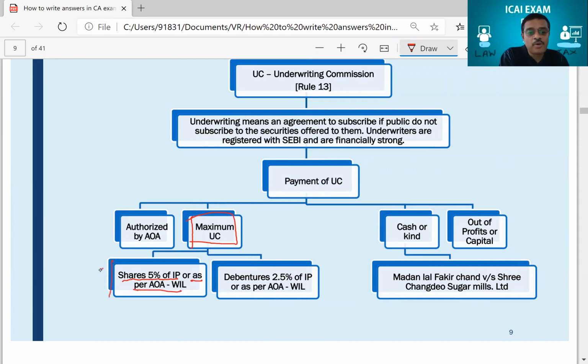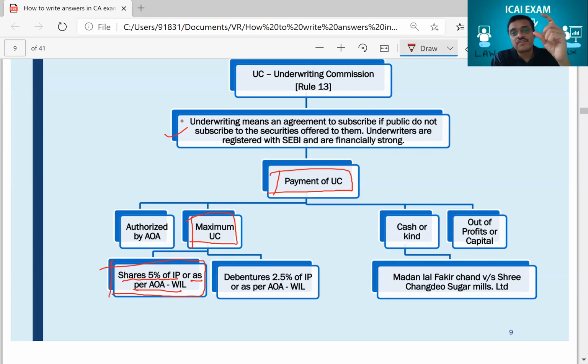So this was the provision of law, what they're asking you to write when it comes to payment of underwriting commission. So if you write one extra sentence saying that underwriting means an agreement to subscribe, if the public do not subscribe to the securities offered to them, underwriters are registered with SEBI and are financially strong, because sometimes in exam they'll ask you who is an underwriter. Then you may have to write that extra dialogue. Here, even if you write it, it is good. I would be more happy if you write one more sentence.